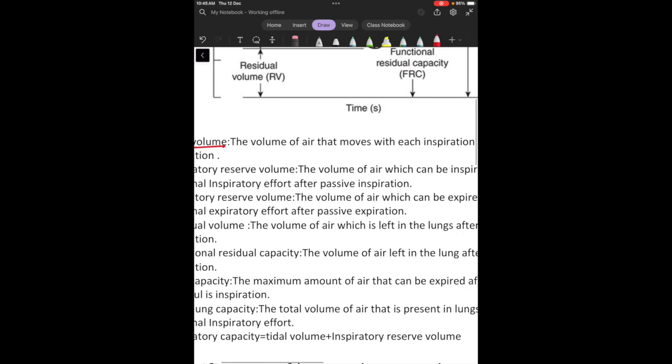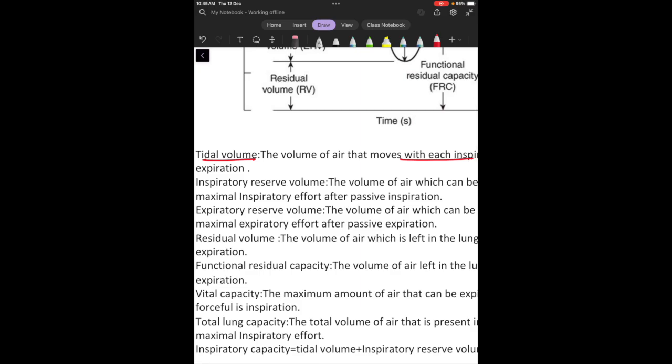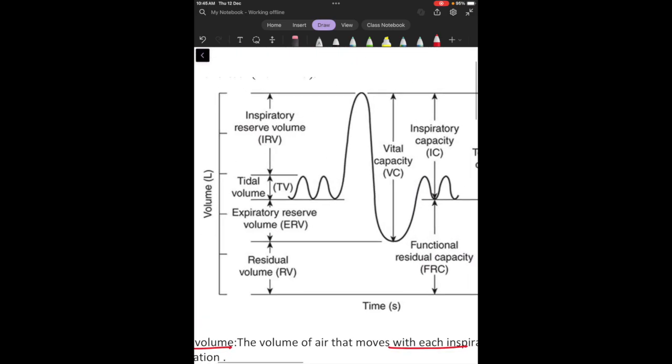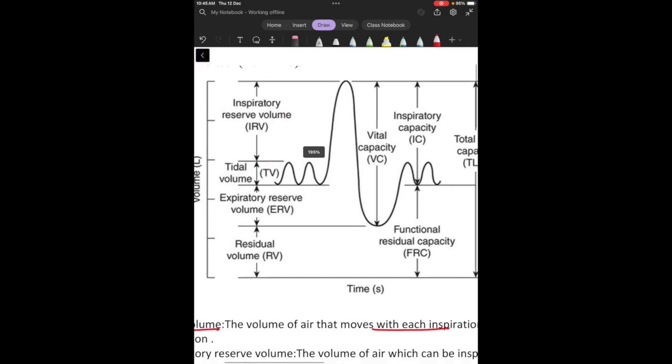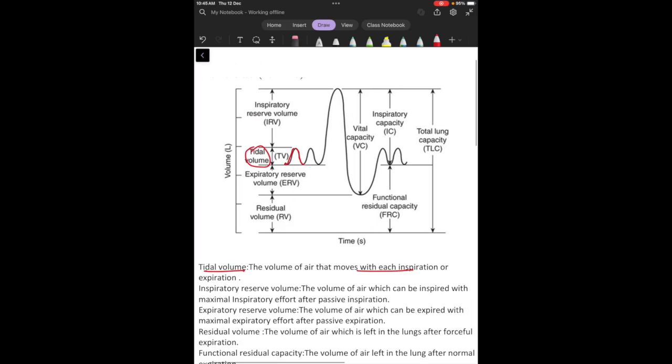What is the tidal volume? The volume of the air that moves with each inspiration or expiration is called the tidal volume. So basically if you take this graph, this beautiful graph taken from Ganong, then the volume of the air which moves within each cycle of breath. In one breath there is an inspiration and then there is the expiration. So this amount of volume is called the tidal volume.